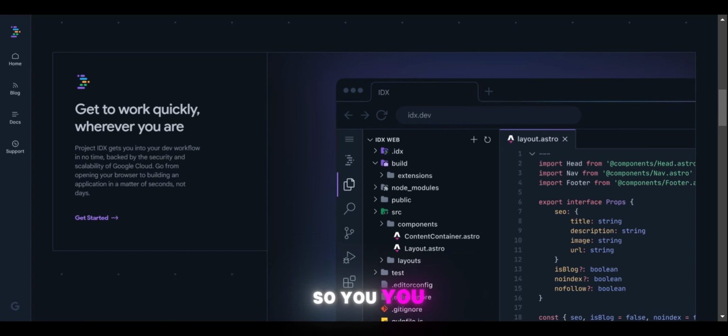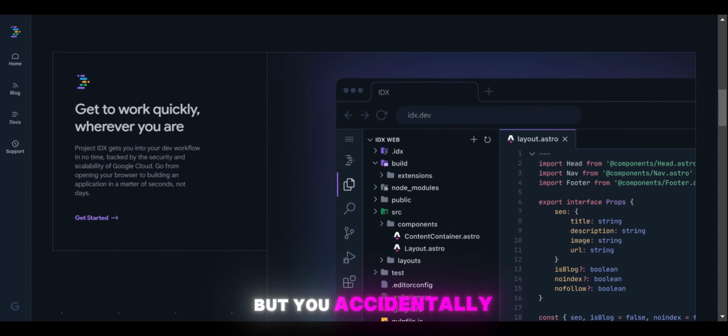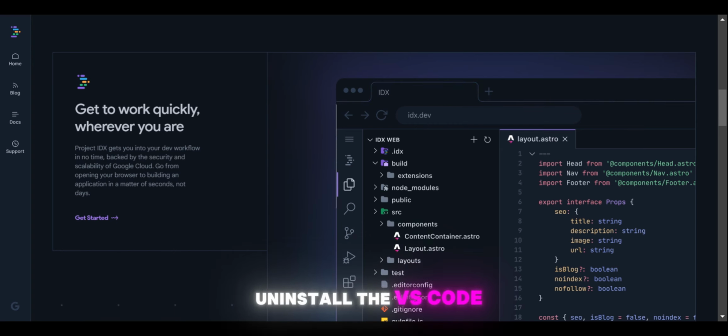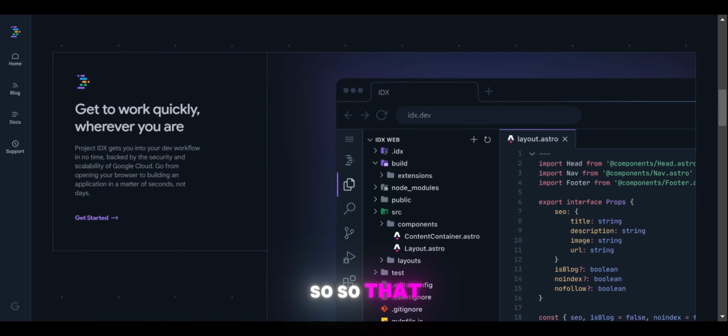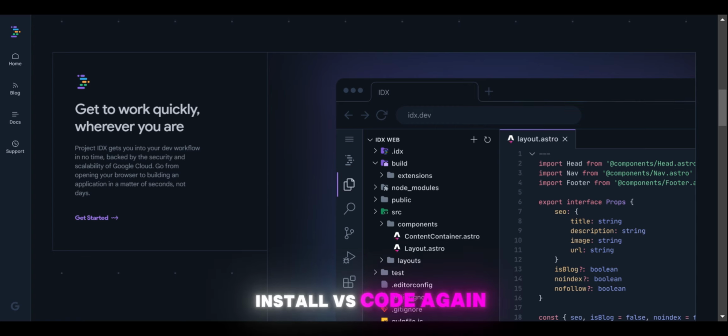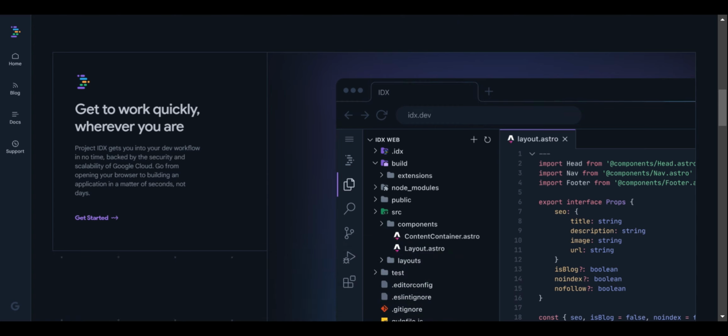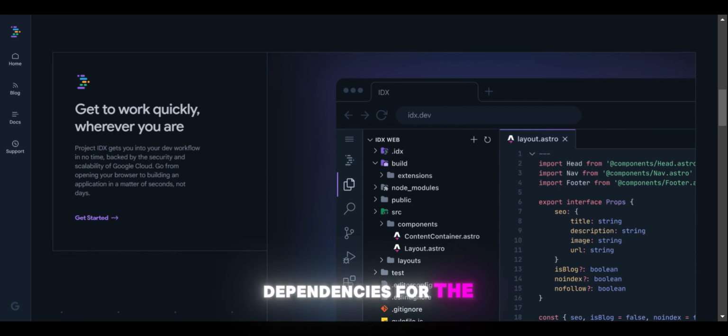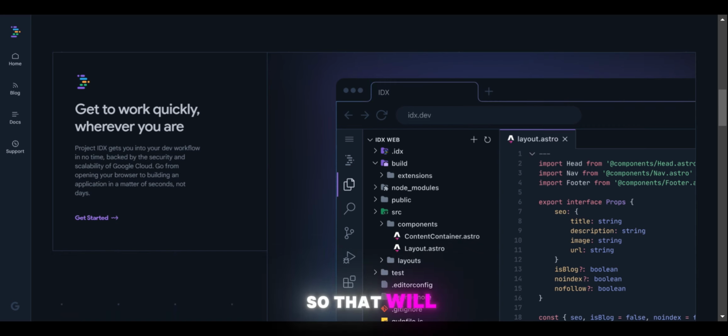You reach London and you have a laptop, but you accidentally uninstalled VS Code. So you can't display and explain your code. You have to install VS Code again, and also install all dependencies for the app. That is a hassle and takes a lot of your time.